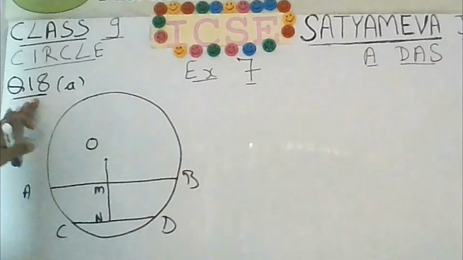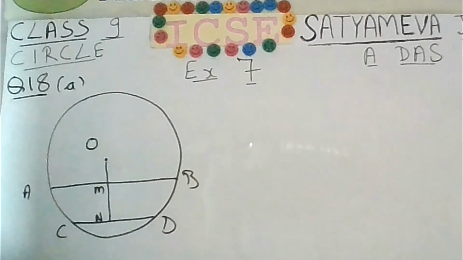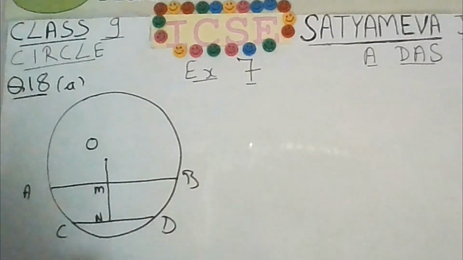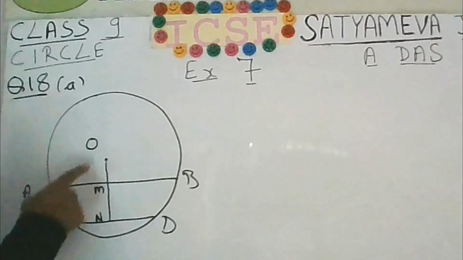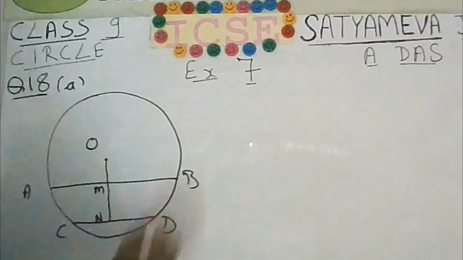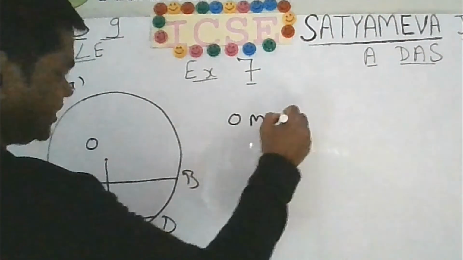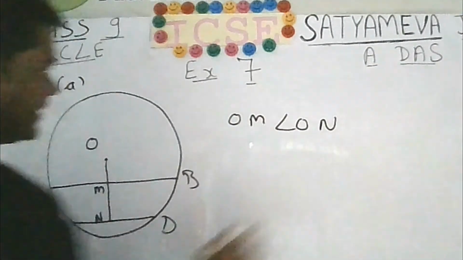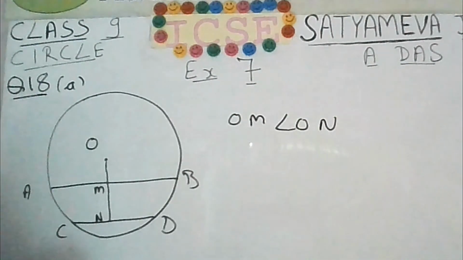So for question number 18, the figure is not given. You have to draw the figure from your own side. We are having a circle, we are having two chords AB and CD. So you have to prove that the greater chord, that is the bigger chord, will be closer to the center. So if the center is O, then AB is closer to the center. That is, you have to prove that OM will be less than ON. Now what are OM and ON?